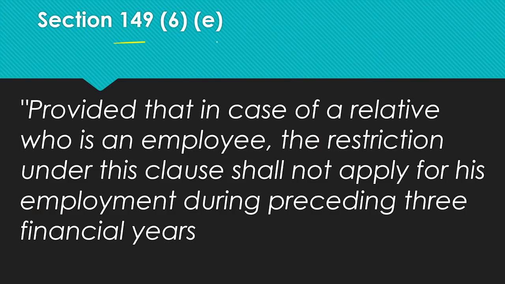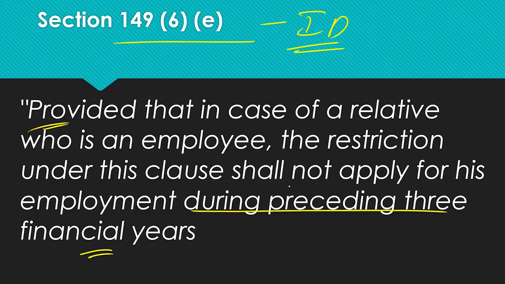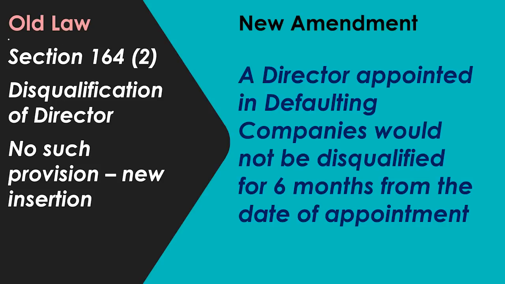And further, 149 subsection 6 clause E. This is also about independent directors. They have given a proviso, a new addition: provided that in case of a relative who is an employee, the restriction under this clause shall not apply for his employment during the 3 preceding financial years. So they have given a further relaxation. For 3 preceding financial years this will not apply, and that is why it is easier to get independent directors now. We will go to the next amendment.